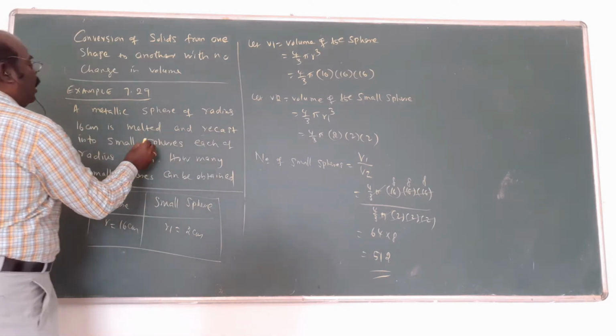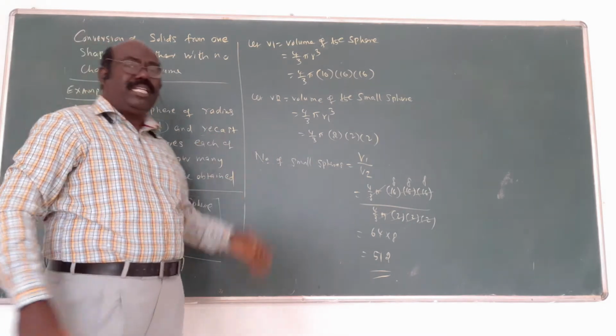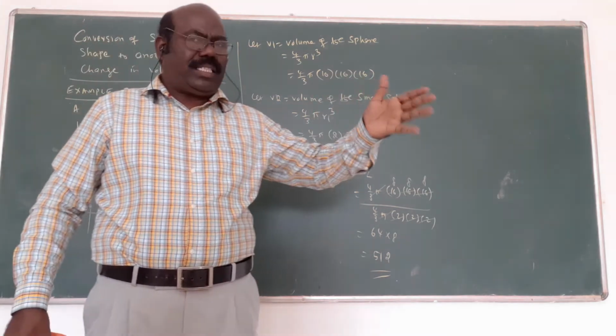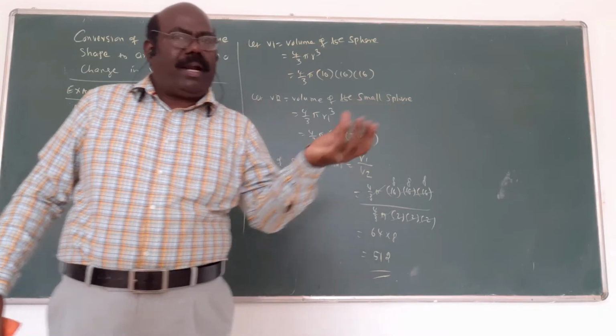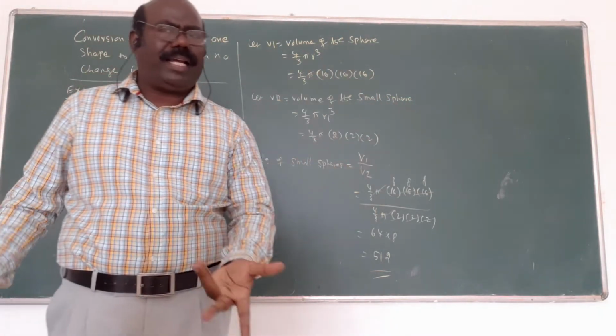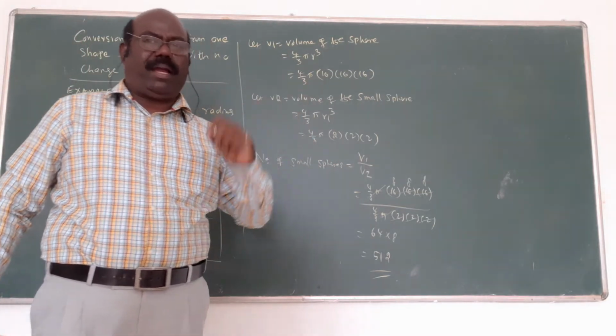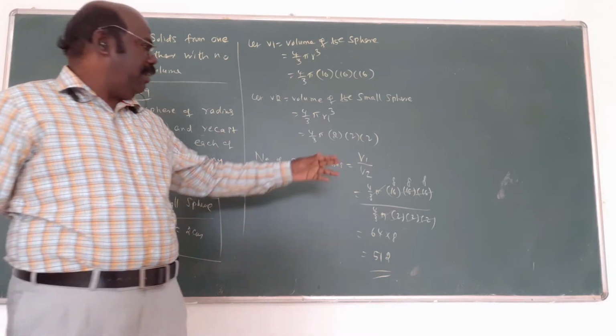V1, V2 here. Words like melted, made into, recast into will come in the first sphere. That is, melted and made into small spheres. First volume, second volume. Divide both, and we get the answer. The number of small spheres that can be made. In this way it is asked: divide both volumes, V1 by V2.